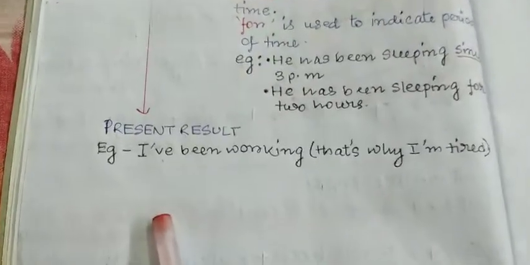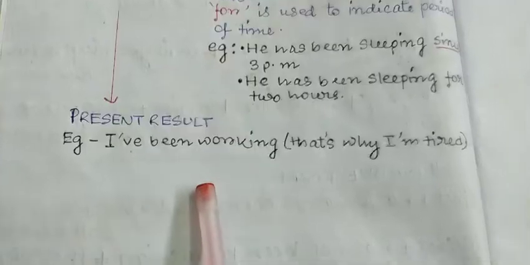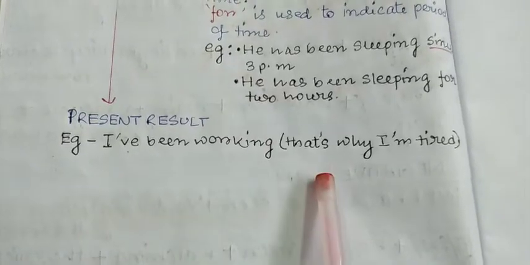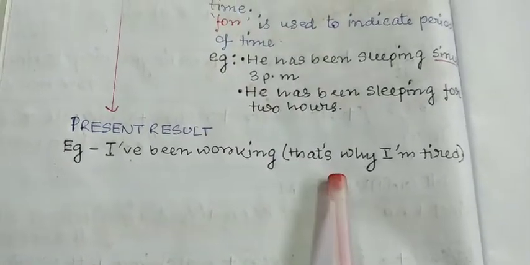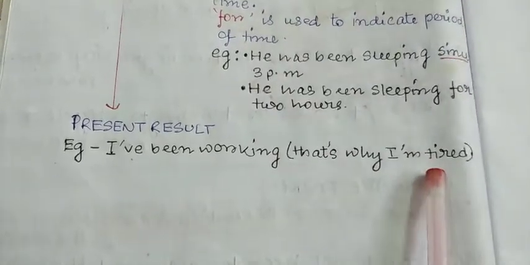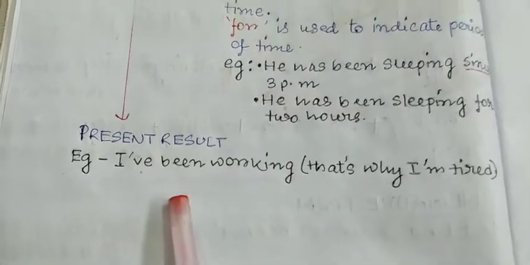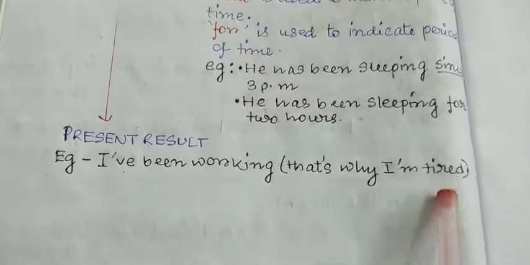Next, you can see the present result. As you can see in the example, I have been working. Now, what is the present result? That is why I am tired. The cause of my tiredness is that I have been working. It may be that I have been working for many hours and that is why I am tired.